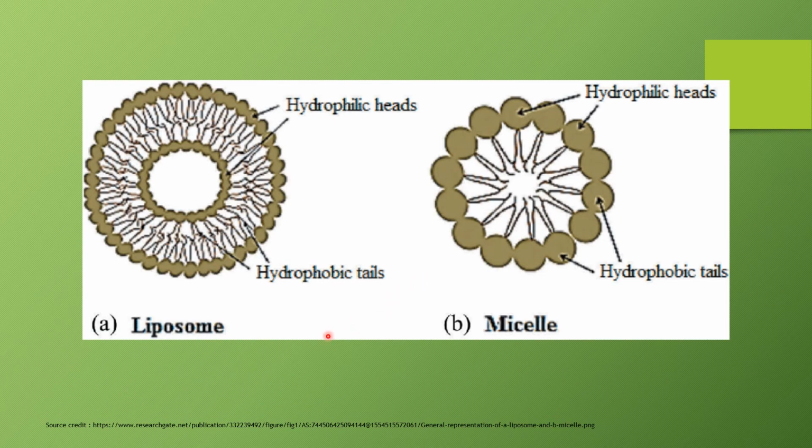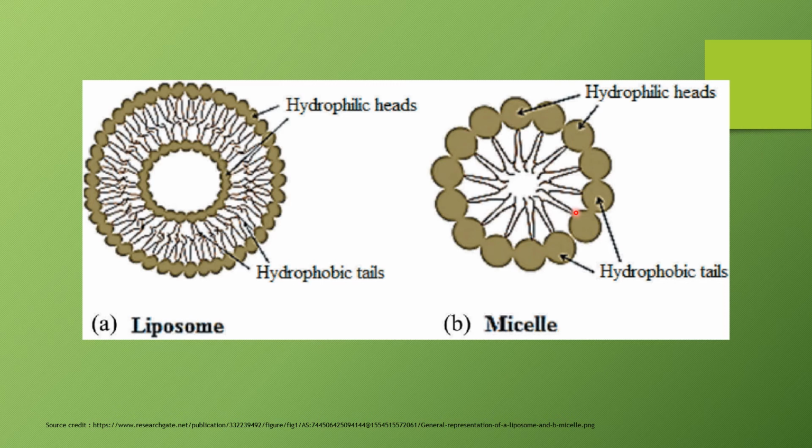So this is the figure which explains the hydrophobic interaction. Hydrophilic heads are outside and there are hydrophobic tails. This is the structure of a liposome, which is concerned with lipid. And when a micelle is formed, then this type of structure we find. The hydrophobic tails are inside and hydrophilic heads are outside.